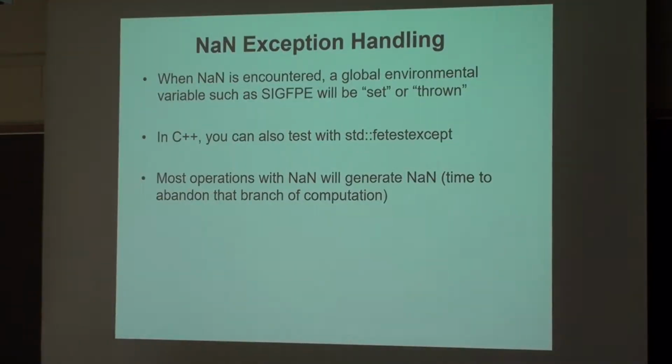Exception handling for not a number really propagates. Any operation that meets a not a number will propagate not a number. And usually, depending on your platform, an environment variable will be set. In Unix or Linux systems, it's SIGFPE, meaning this is signaling a floating point exception.